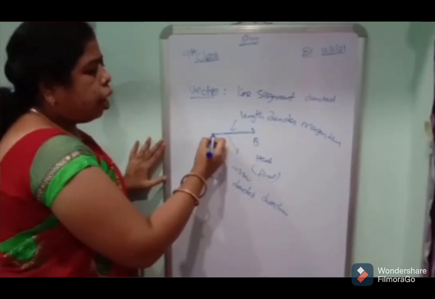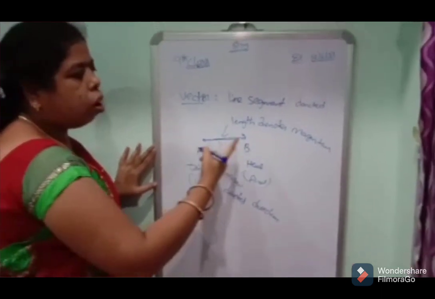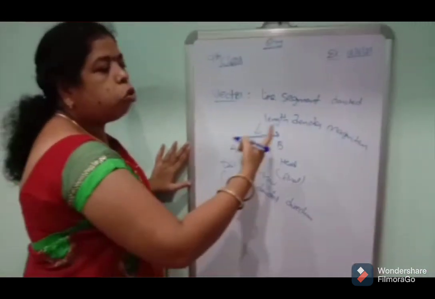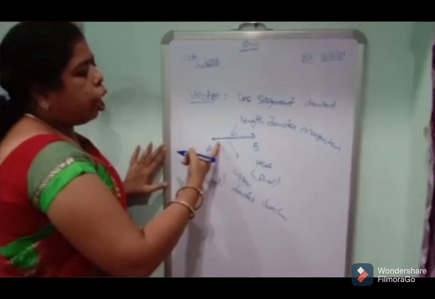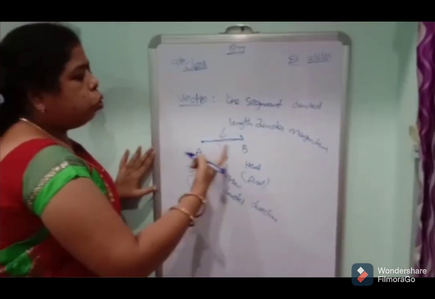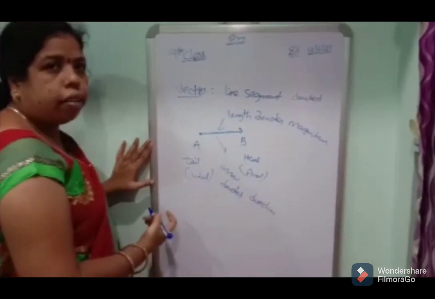Next, the length of AB denotes magnitude. The arrow from A to B denotes the direction.